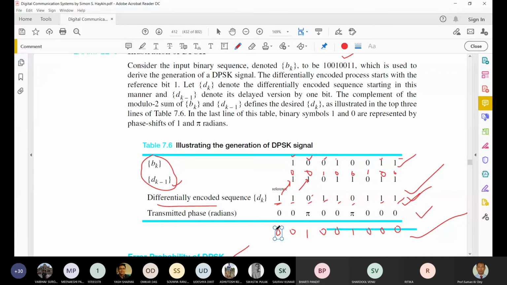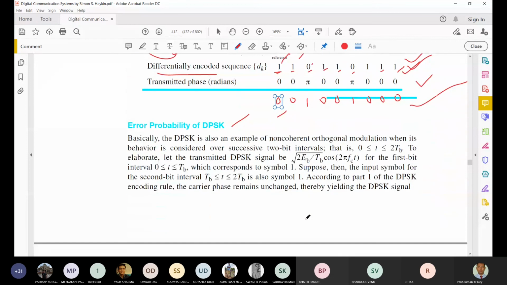Now if you look at these two sequences, what is this? This is the complement of that, is it or not? If you compare the reference bit 1 and 0, there is no difference, except that it is the complement of that sequence. So in most systems, if you use 0 as the referral bit, you need to inform the receiver, which should be designed so that it considers the referral bit as 0. Is that clear?